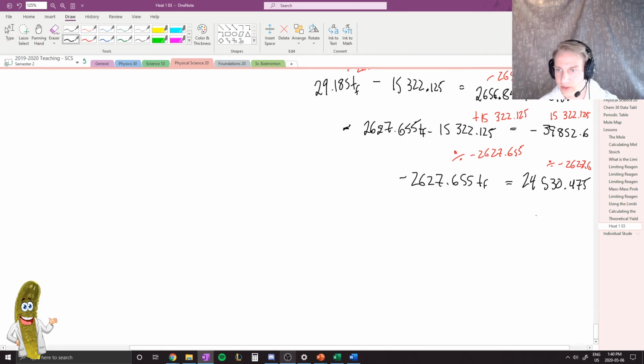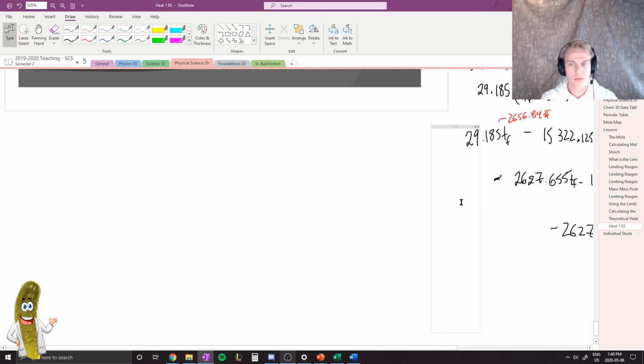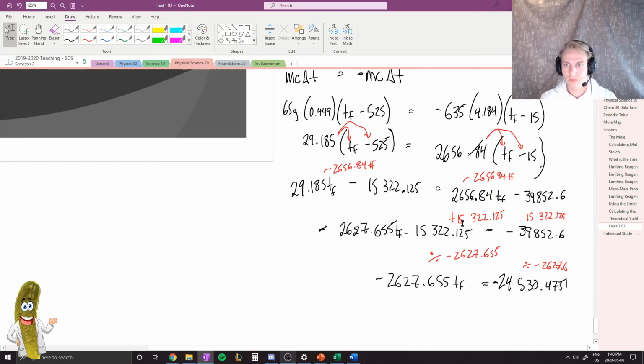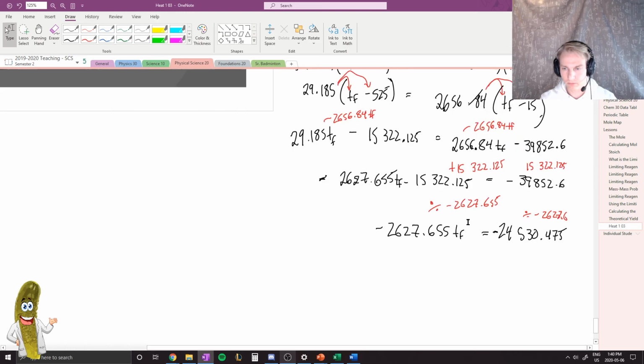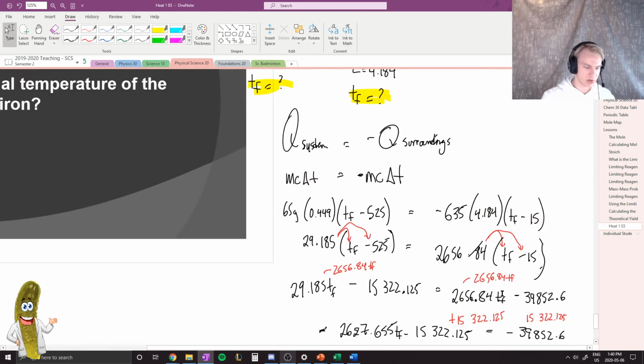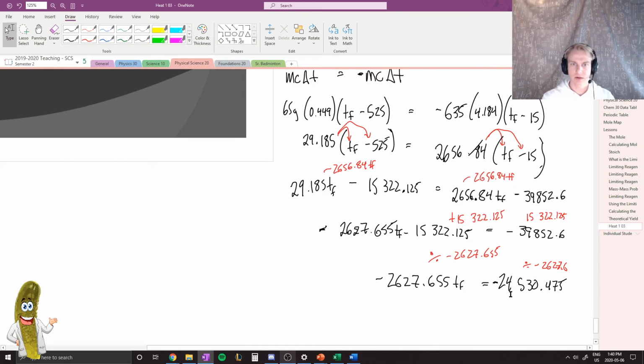And I should also note that this is a negative value here. I'm just going to check my work and make sure that I did all my steps correctly here.